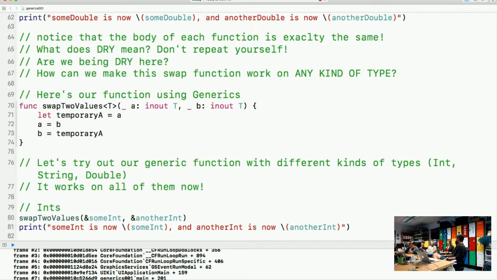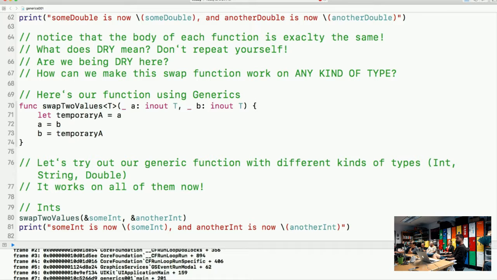And the only limitation here is that because you only have T instead of T or U or V, both of the values that you pass in have to have the same type. So you can't pass a string and an integer if you're just using T. You'd have to use T and U or something else to specify a second type. Okay, so there are still some limits. One placeholder per type, pretty much.